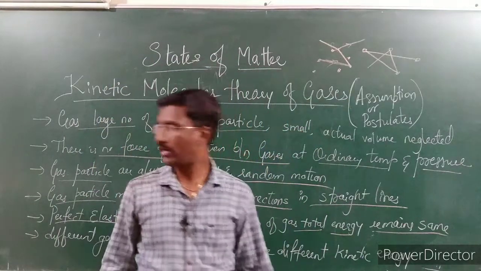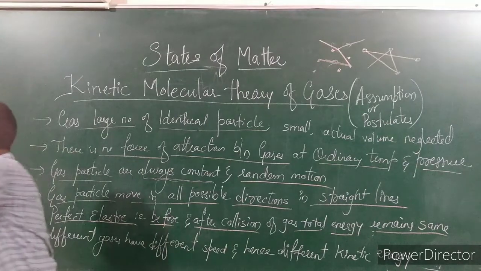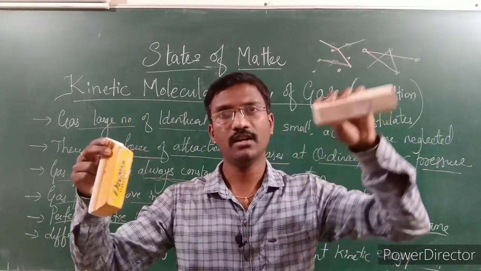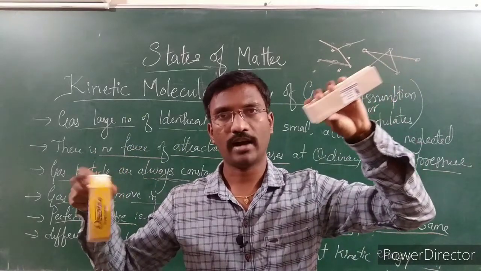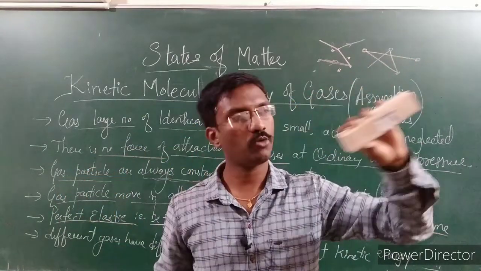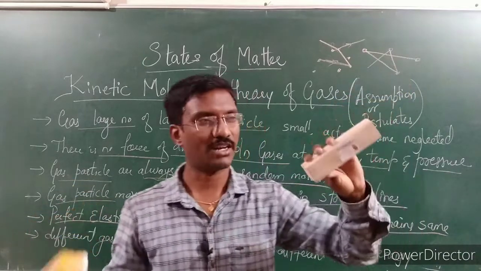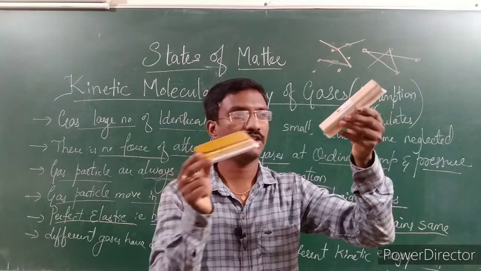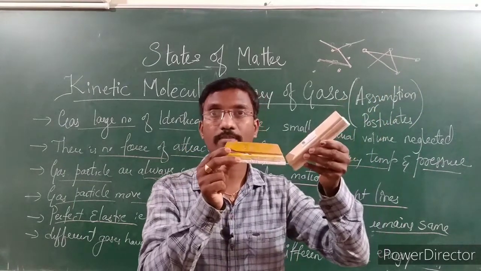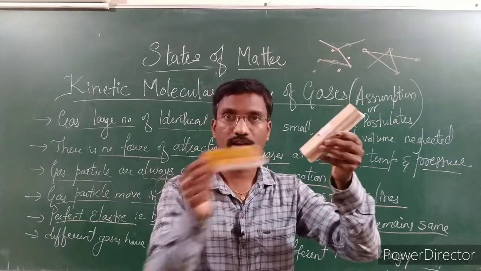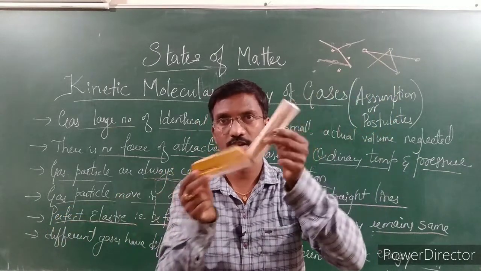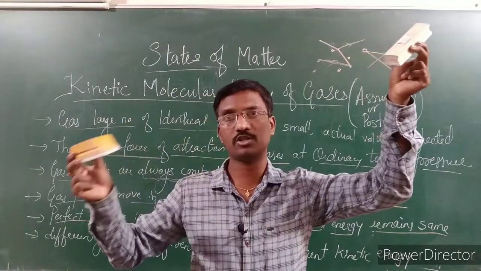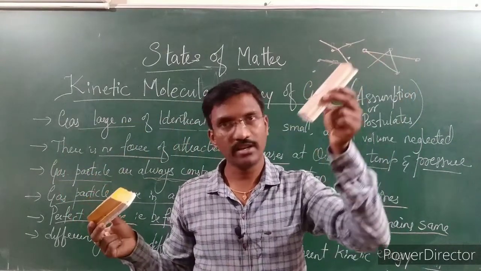I would like to give you one example. Think that I have two gaseous particles. One is coming slowly and another is coming fast. Are you getting my point? I am just imagining this for your convenience. This one is coming slow and this one is coming fast. If they collide with each other, what happens? After colliding, the one that came fast will move slower, and the one that came slow will move faster.